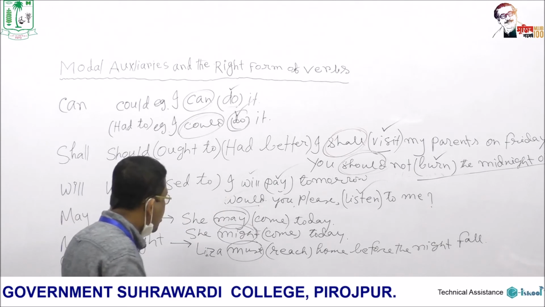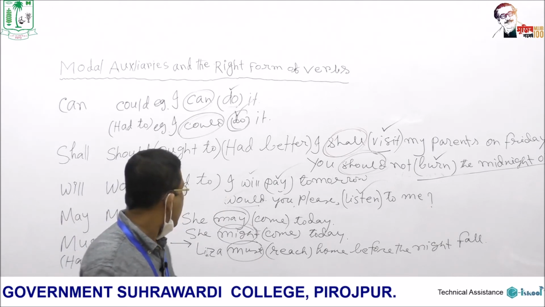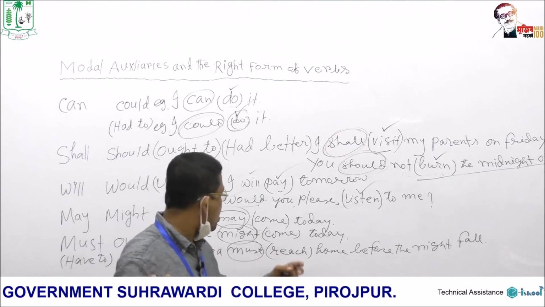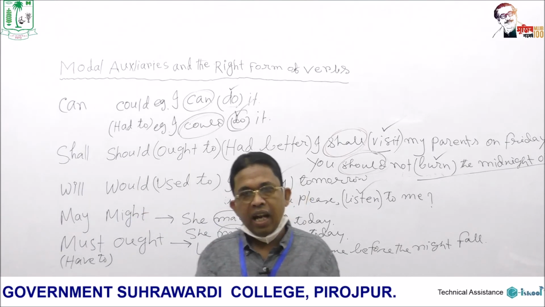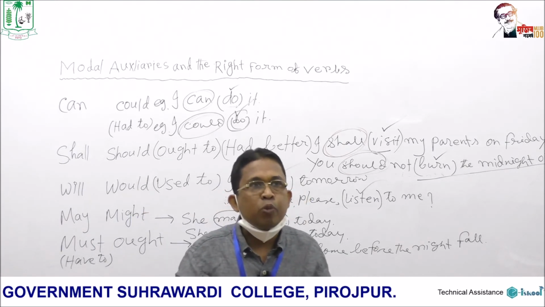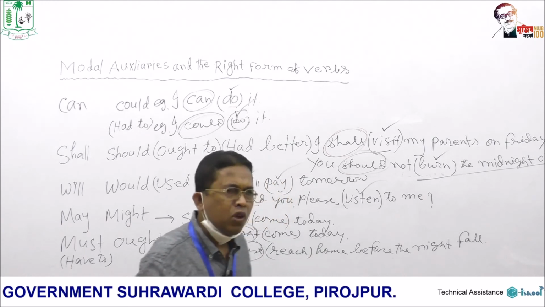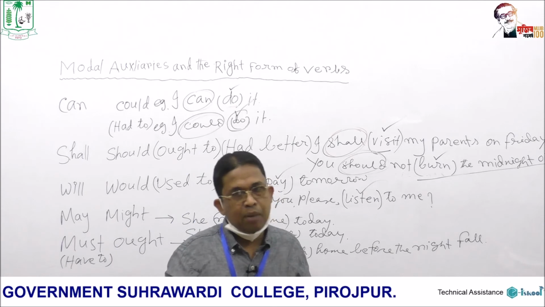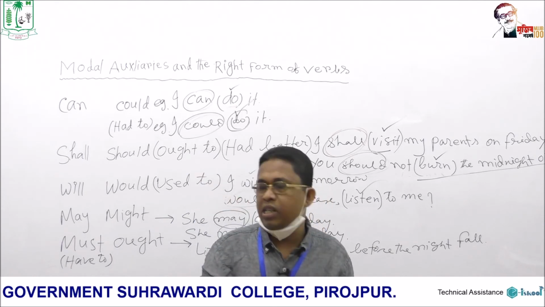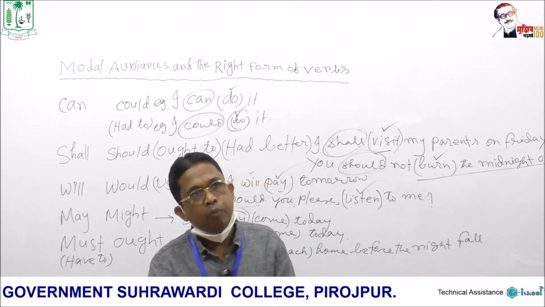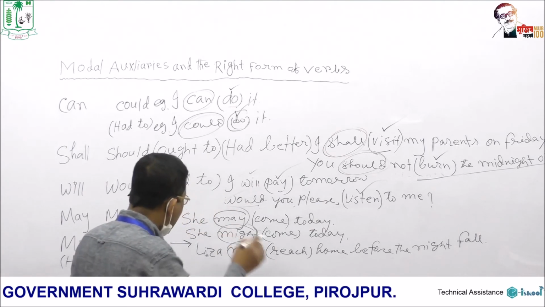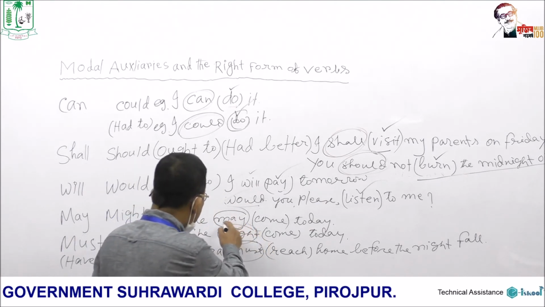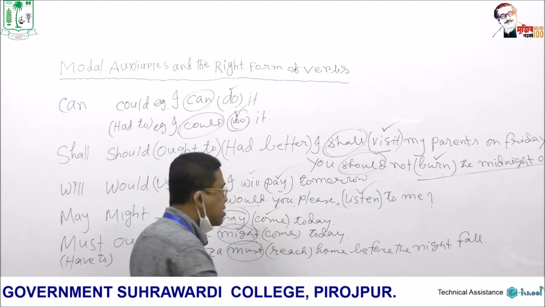And then, she may come today. She may come today. As we have already mentioned, may and might express probability or sometimes permission. When you use may as in 'May I come in, sir?' in an interrogative sentence, it expresses politeness. Anyway, I have used may here in an affirmative sentence. So may, and after may comes come.